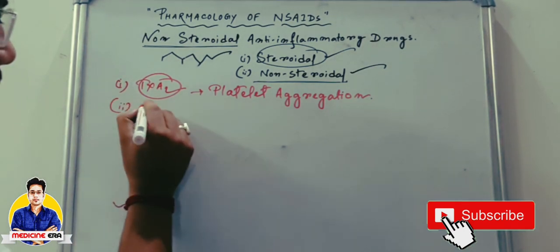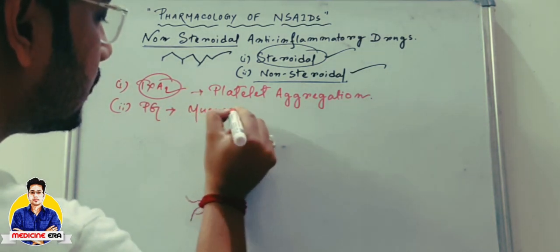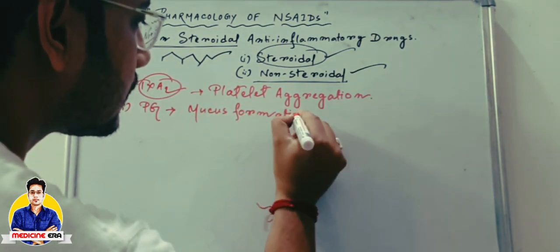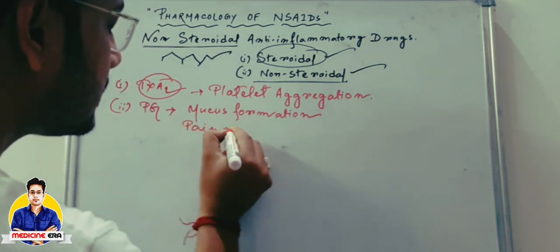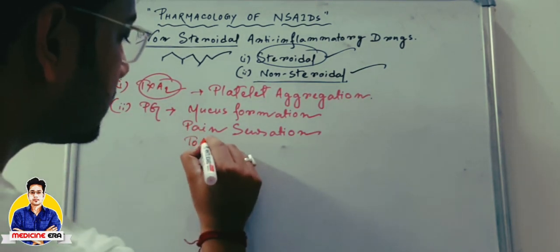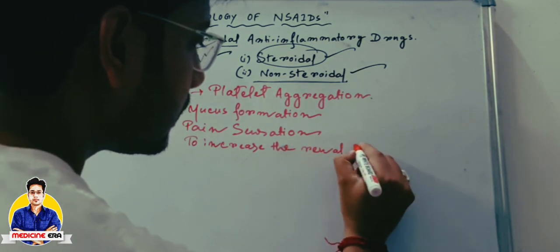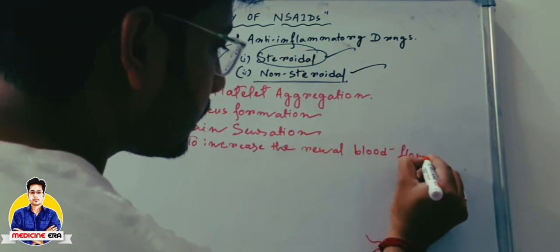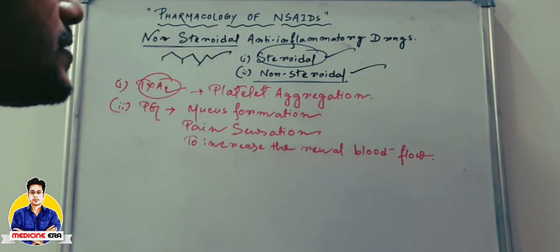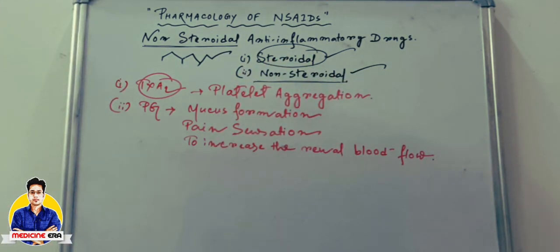Number two, prostaglandins have the main functions in mucus formation, pain sensation, as well as to increase the renal blood flow. So thromboxane has the function of platelet aggregation, and prostaglandins have the functions of mucus formation, pain sensation, and increasing the renal blood flow. These are the main functions of these two types of molecules.